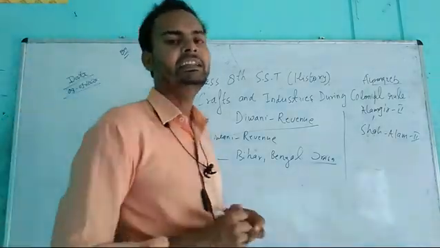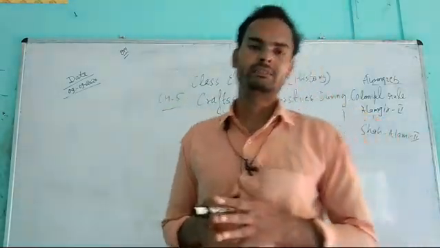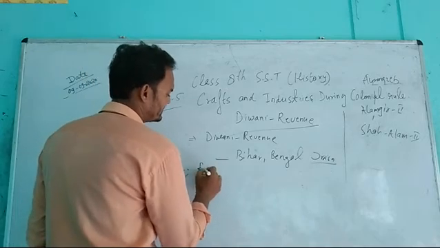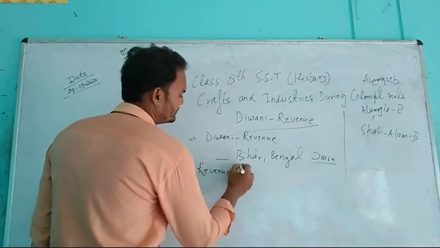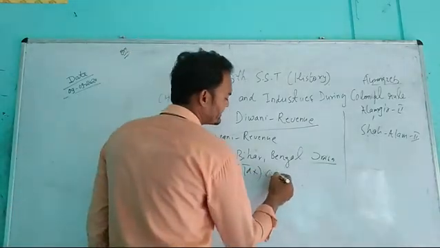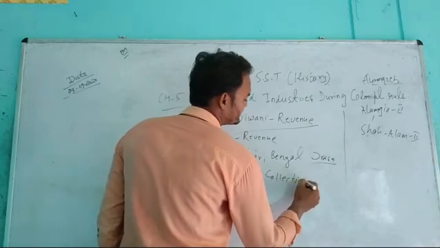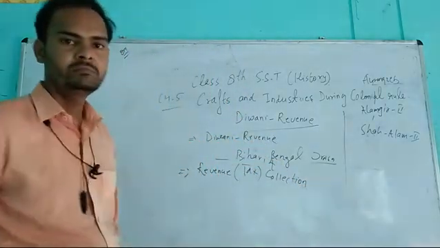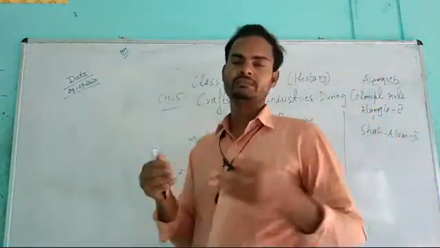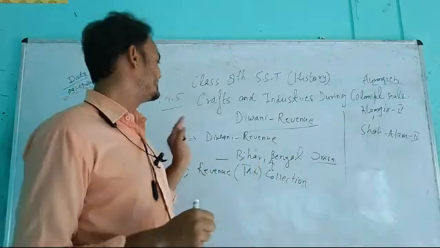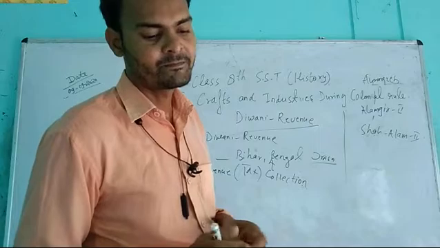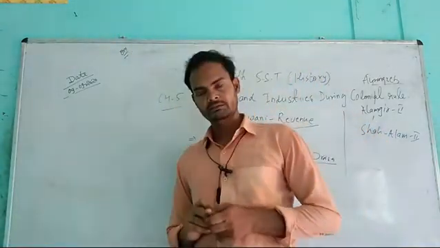And what are Diwani rights? Revenue collection. Revenue means tax, students, don't be confused in that. Revenue collection of these three states, because these three states were included at that time. Bihar, Bengal and Odisha were in a single state, Bengal, and the revenue taxes of these three states were in the hands of the British after the conquest of Bengal.